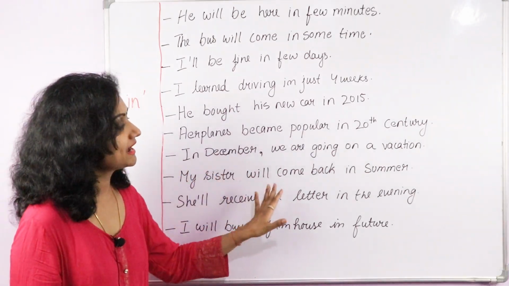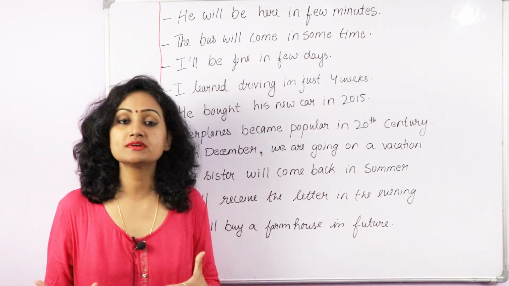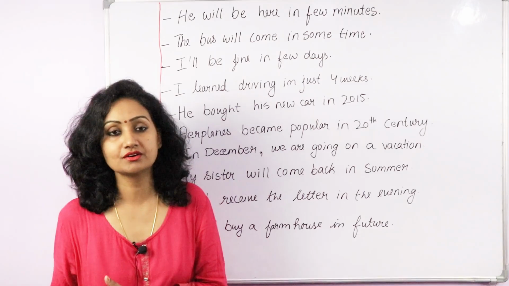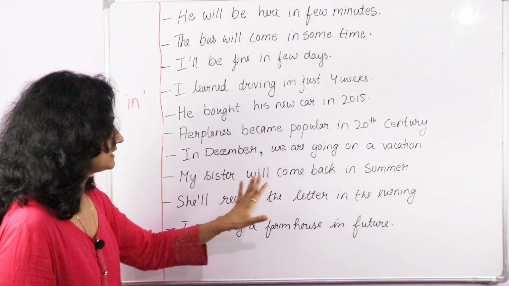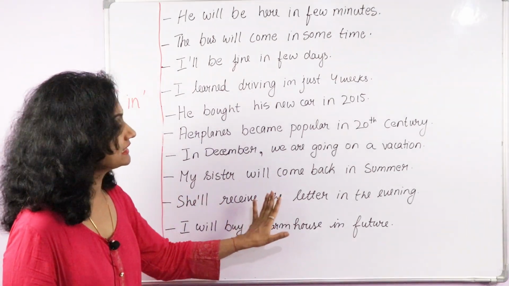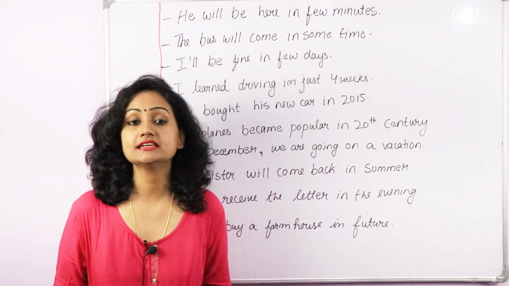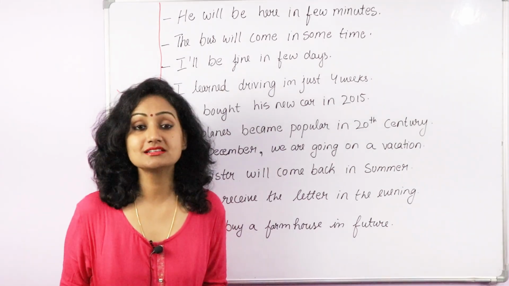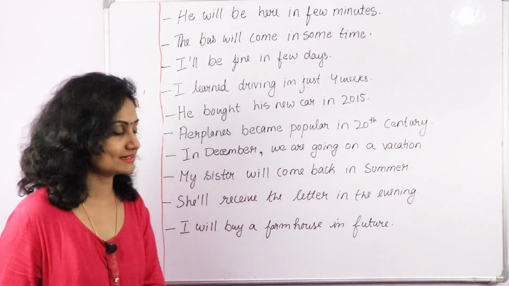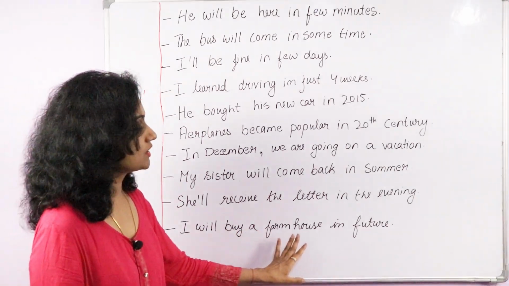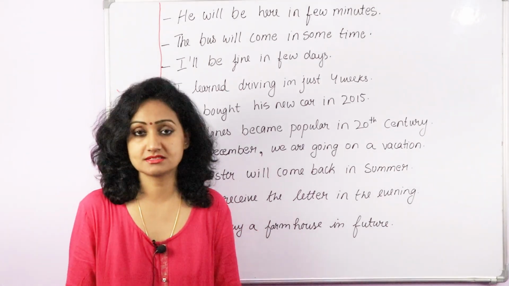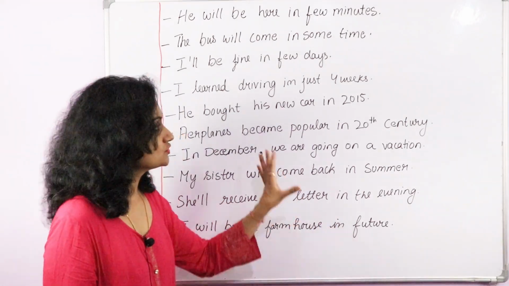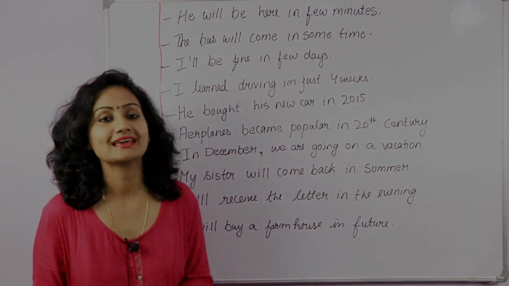My sister will come back in summer. Now, whenever we talk about seasons, we use in summer, in winter, in spring. She will receive the letter in the evening. In the evening, in the morning, in the afternoon, but at night. Always at night. I will buy a farmhouse in future, in past, in present. So here we use in. So these are the places where we use in.